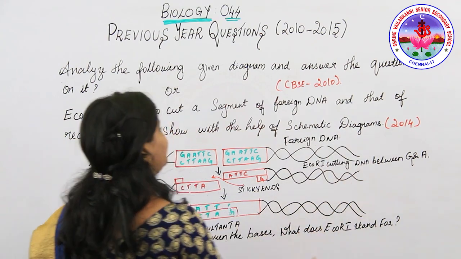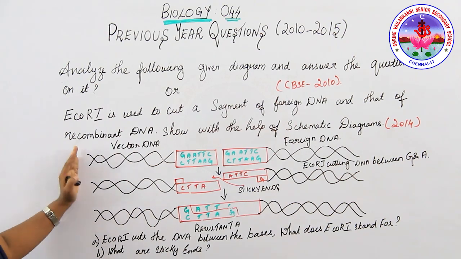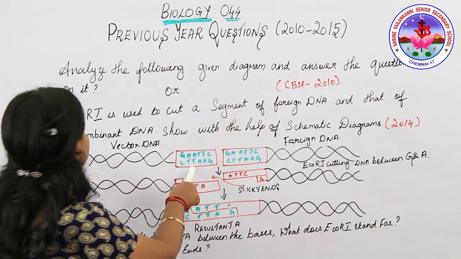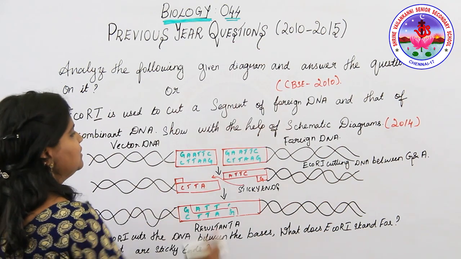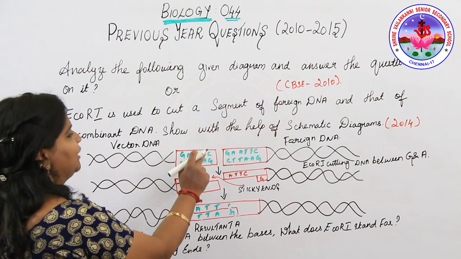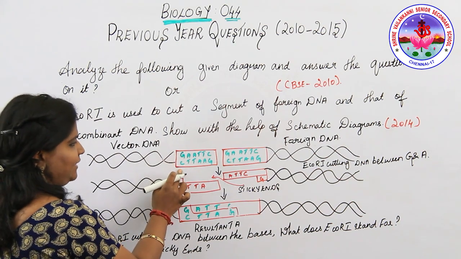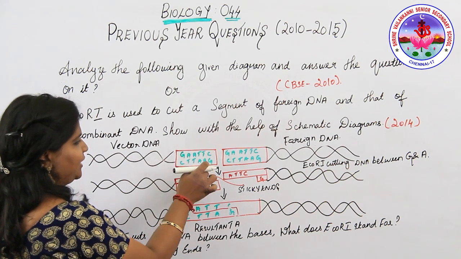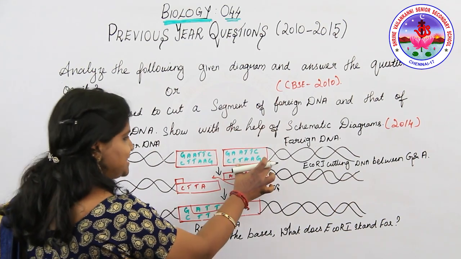Where this DNA we are going to insert into the vector DNA. So there will be the combination of two. Now, this will be the first step. So in this first step, first you should study the nucleotide sequence pairing. So the nucleotide sequence: guanine, adenine, thymine, cytosine. So automatically the other end will be guanine, which is paired with cytosine, adenine which is paired with thymine, adenine again thymine to adenine, cytosine to guanine. So the other sets of foreign DNA also represent the same.